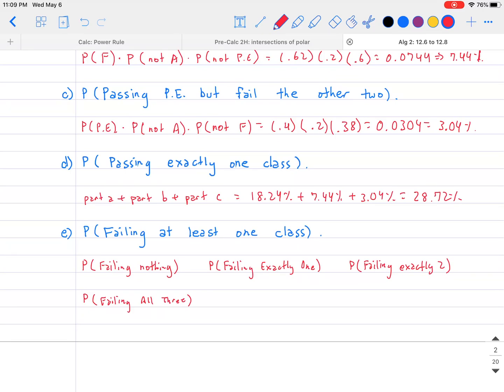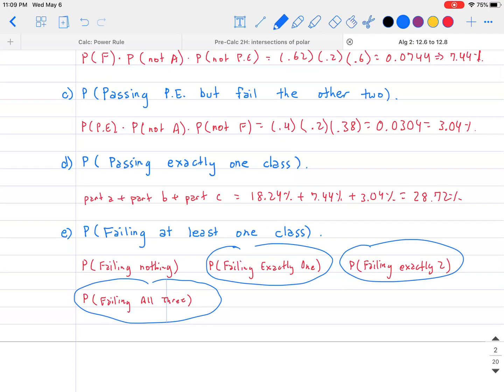Now, the one that I'm looking for is the probability that you fail at least one class. So to me, that means that I am going to look at specifically this guy right here, exactly this guy right here, and also exactly this guy right here, because when I say at least one class, you can fall into any one of those 3 categories. And like I said, you can find each one of those and then add them all up, which I feel like there's going to be a lot of those scenarios.